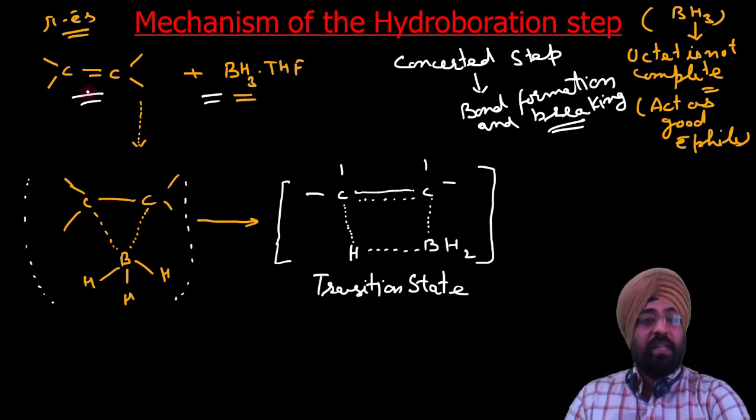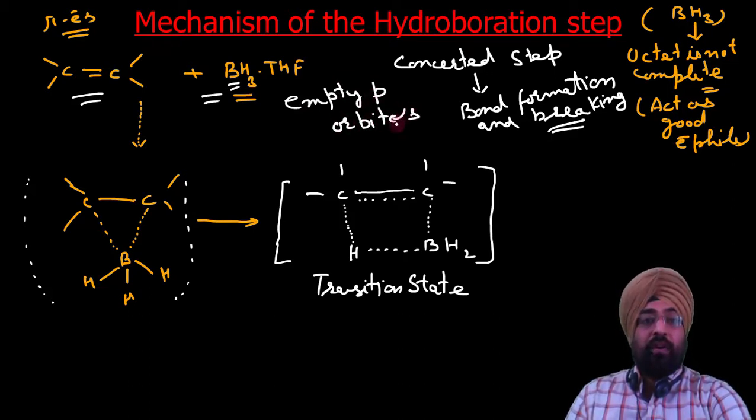First, the alkene has high electron density, so this alkene donates its pi electrons to the empty p orbitals of boron. Boron has empty p orbitals, so it can accept electrons from alkenes.